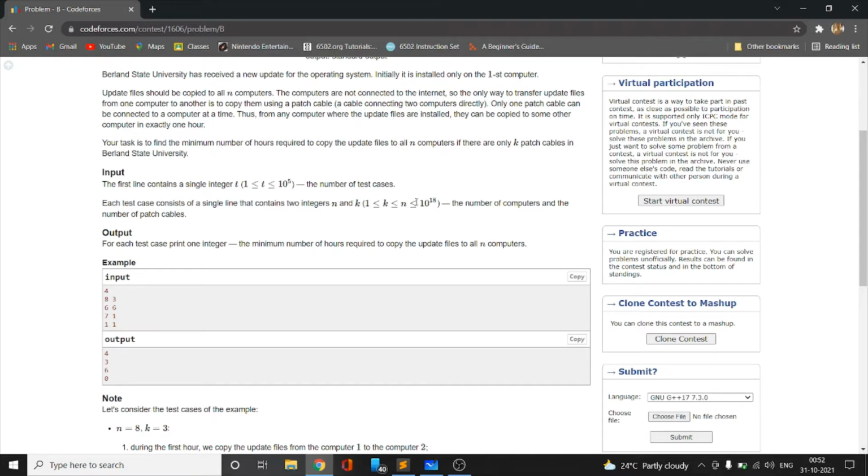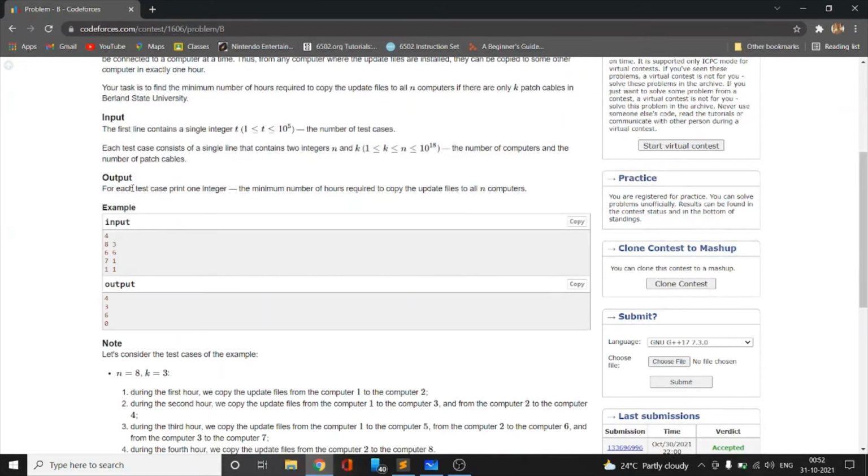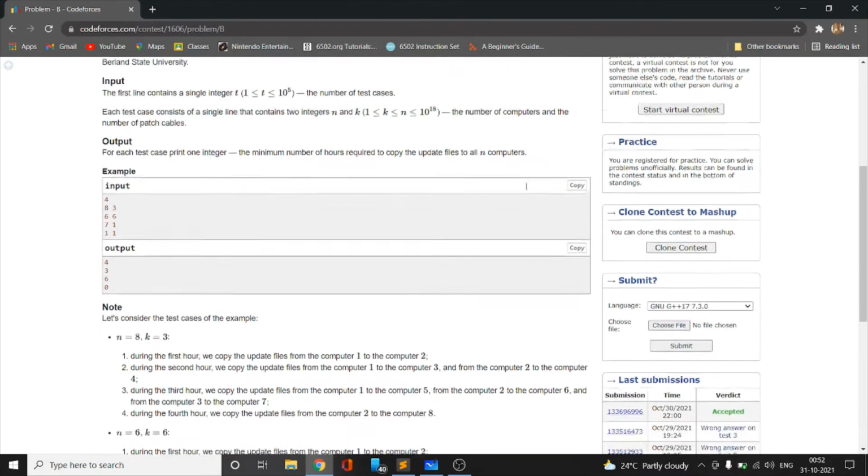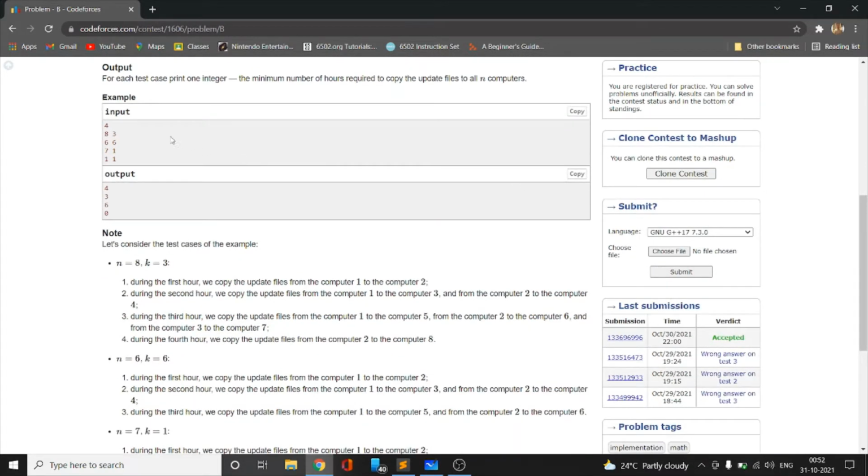And we should also look at the constraints here. The value of n can reach 10 to the power 18, which means we cannot use a very high complexity algorithm for this. The number of computers and the number of patch cables are given to us in each line, and the output would be, for each test case, one single integer, the minimum number of hours required to copy the update files to all the n computers. So let's have a look at the example test cases.